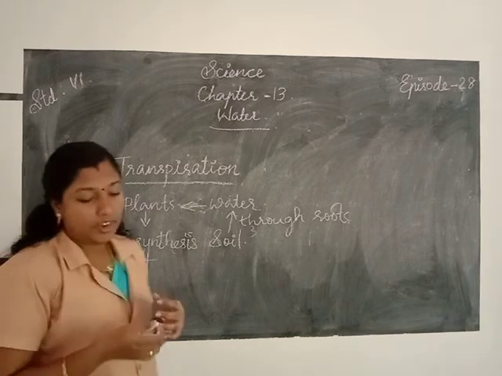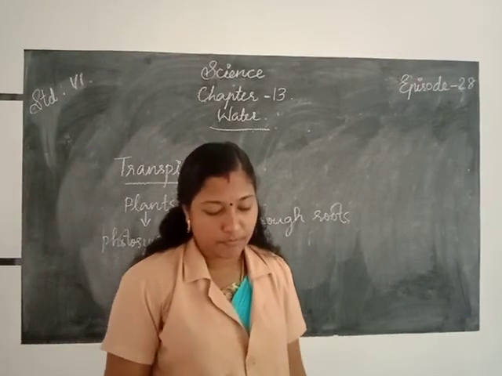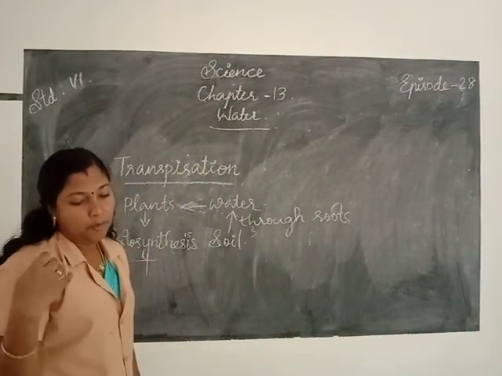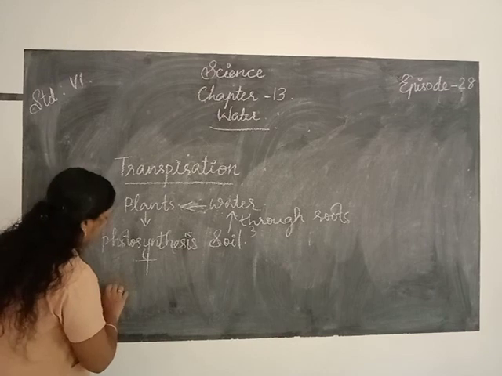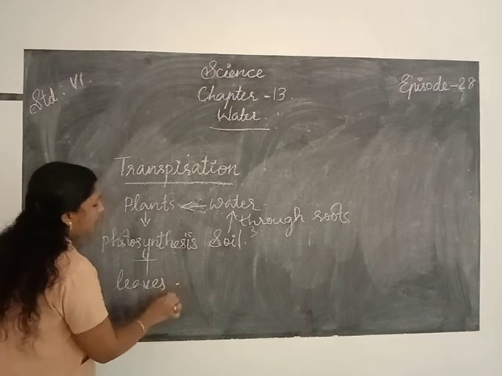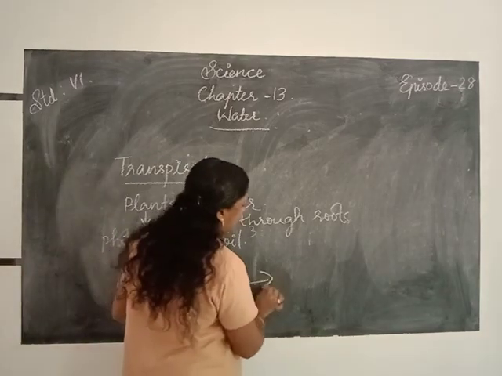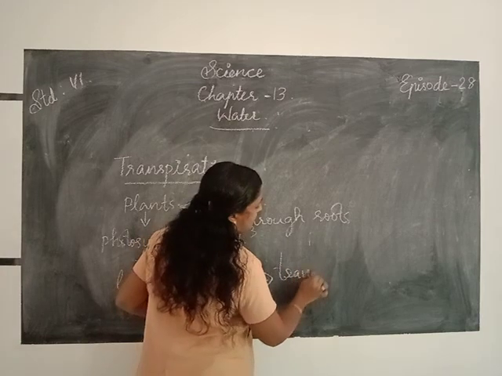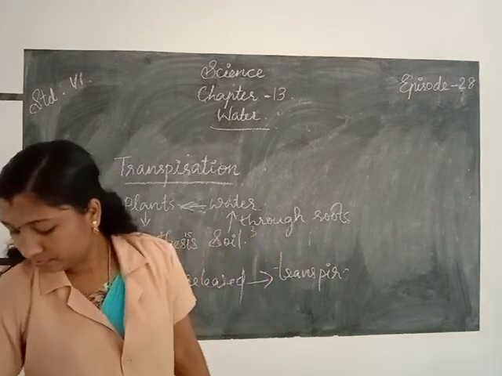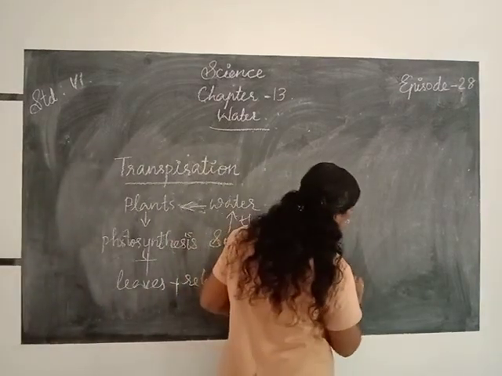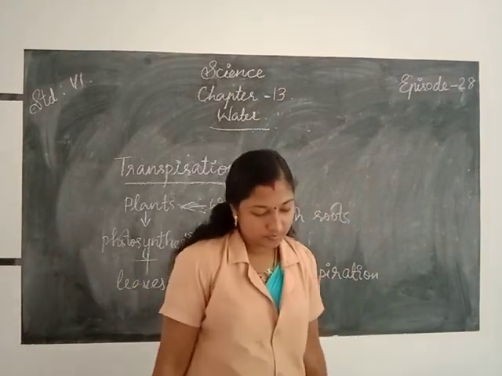Then the plants release water from the leaves into the air as water vapor, through a process called transpiration.